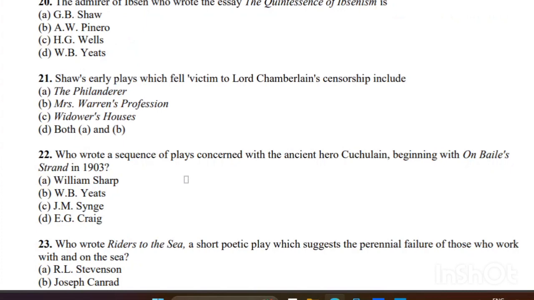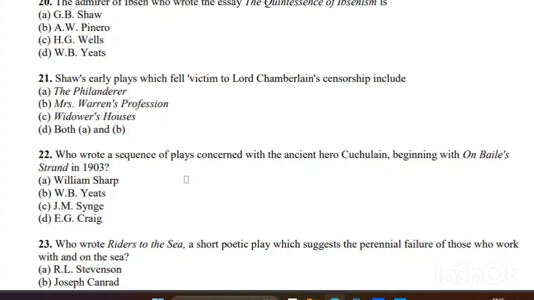The admirer of Ibsen who wrote the essay The Quintessence of Ibsenism. So it's a very easy question. The right answer is G.B. Shaw. Shaw's early plays, which fell victim to Lord Chamberlain's censorship, include. So the right answer is D, both A and B. The Philanderer and Mrs. Warren's Profession. Both were censored.